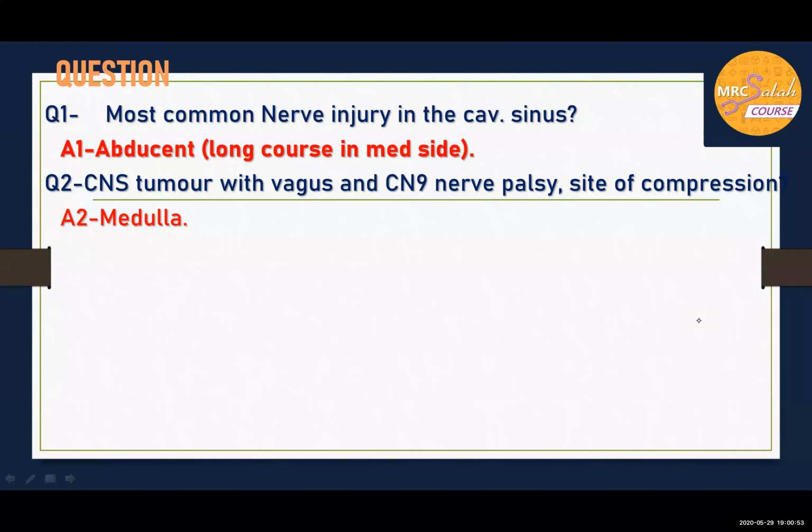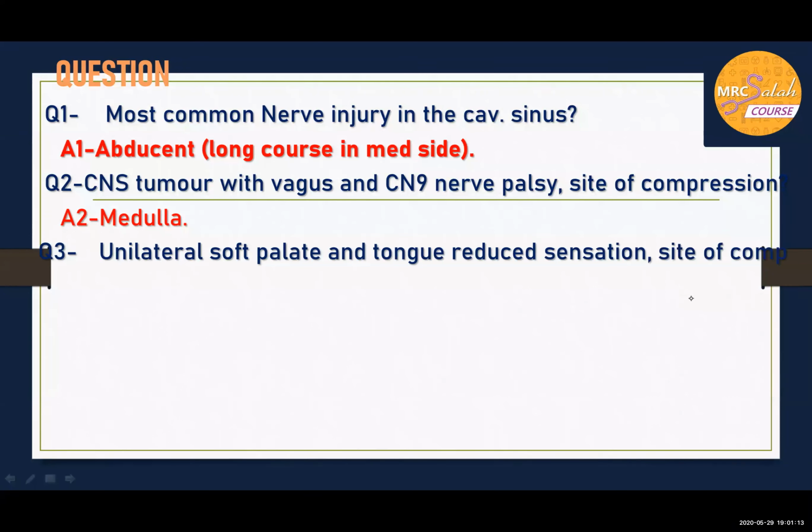The above two, the third and fourth cranial nerves, are from the midbrain. Fifth, sixth, seventh, and eighth cranial nerves are from the pons, and the last 4 cranial nerves from the medulla.